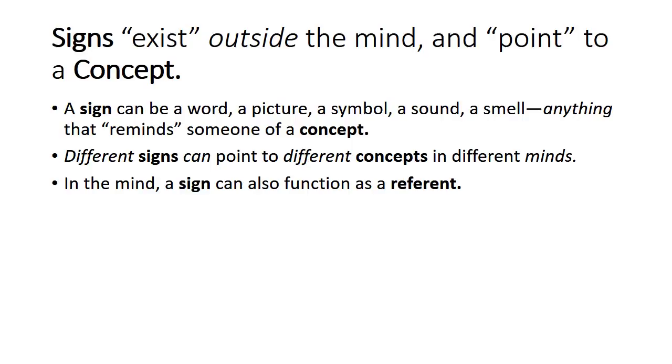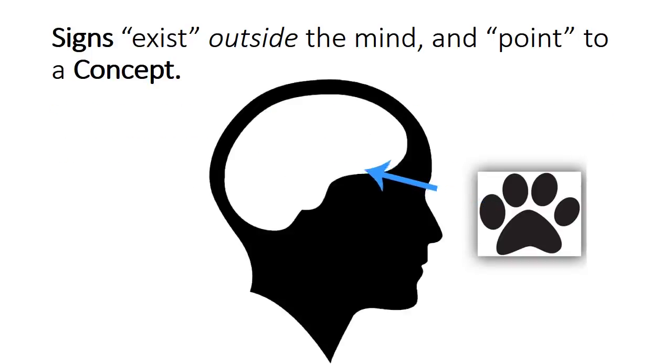Now, this can get to be confusing, but it's also something important to remember. So as we go through this class, we're going to practice thinking about these things. If you feel like you're getting confused, that's actually a good sign. It's a sign that you're thinking about what we're talking about. So let's take a look at how signs work. When a person encounters a sign, it reminds them of a concept in their mind.